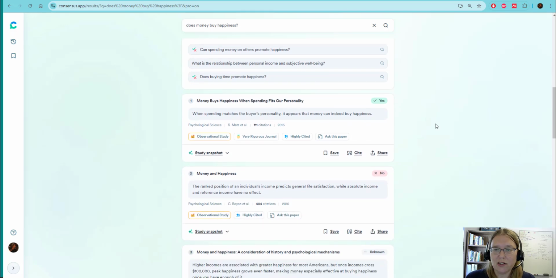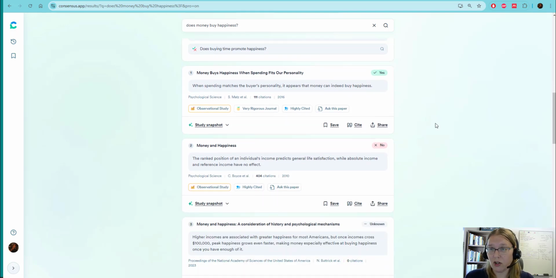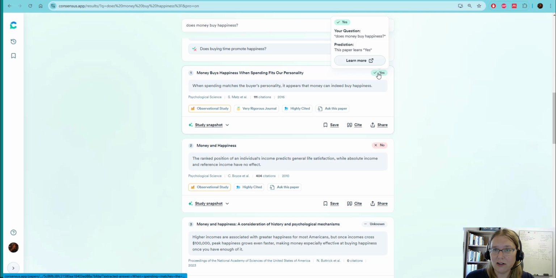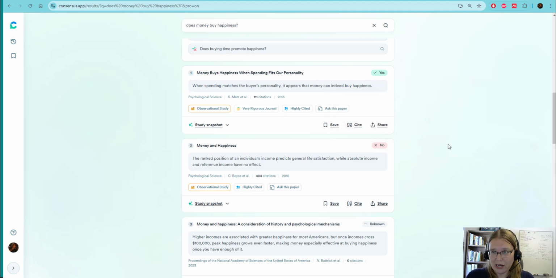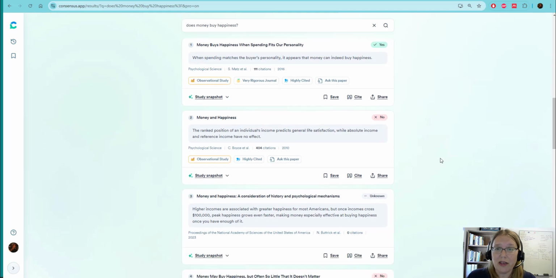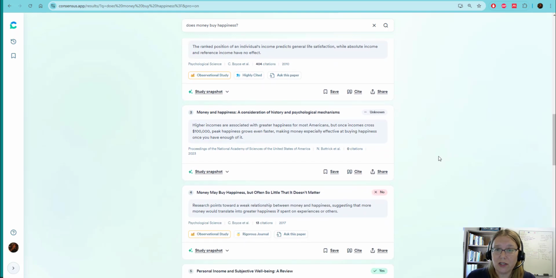It gives you related searches, but then what I like is it gives me those articles that it based that consensus meter on. So it's saying it looked at this article and it said that it leans towards saying yes, money does buy us happiness. It looked at this article and it said this paper leans towards saying no. So if you know that you want a good variety of research that is finding different things to add some nuance to your paper, this could be a really good way to point you to articles that do those things. So I think that could be really useful.